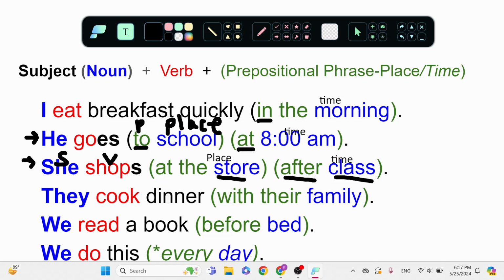It's difficult. Here, they cook dinner with their family. With their family. But you could think, is that a place or a time? Your family? In English, we treat this like a place. Where are you? I'm with my family.